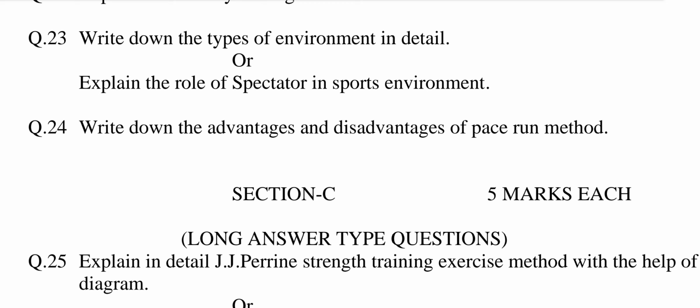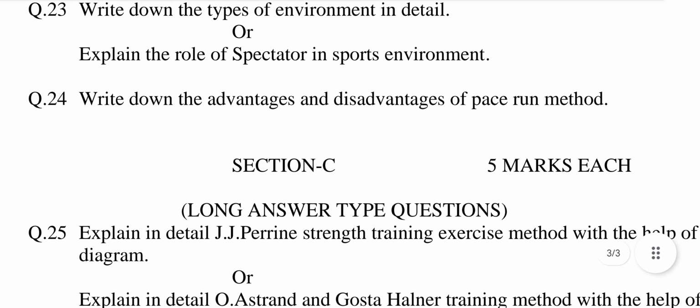Question number 23. Write down the types of environment in detail. This question is selected from chapter number 5. The answer may be: environment is the surroundings around us. There are two types of environment. External environment has two types. Number 1, natural environment. Second, man-made environment. Then the main second point, internal environment. Explain all these points in detail.